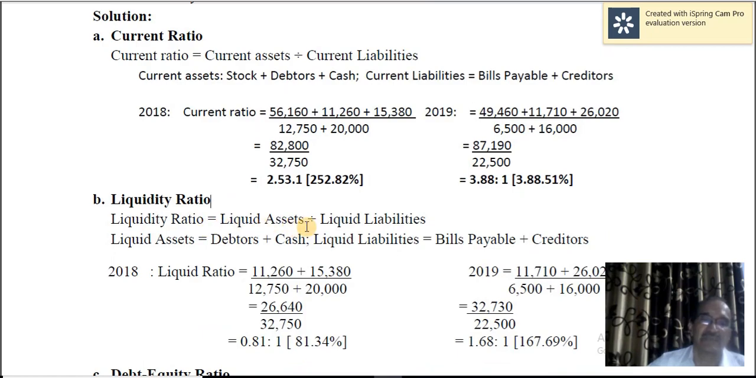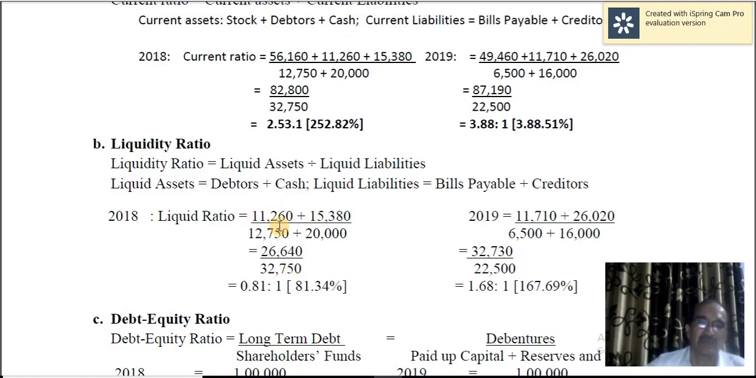Okay, liquidity ratio. Liquidity ratio means liquid assets divided by liquid liabilities, or liquid assets is to liquid liabilities. Here, liquid assets means current assets minus stock, or here only two items, debtors and cash. Liquid liabilities are as good as current liabilities. From the current liabilities, in order to calculate quick liabilities, you have to exclude bank overdraft and cash credit, but those items are not there here. Therefore, liquid liabilities or quick liabilities are as good as current liabilities.